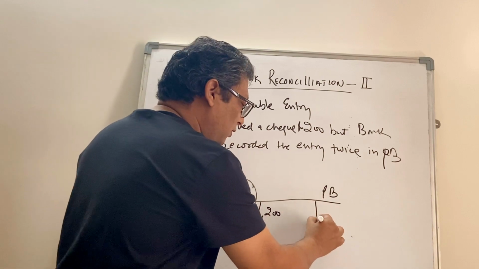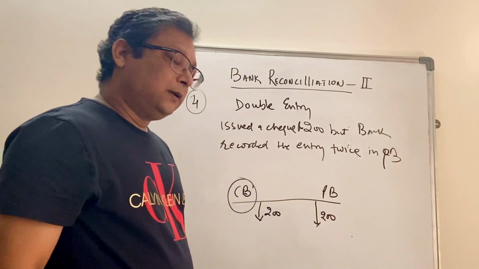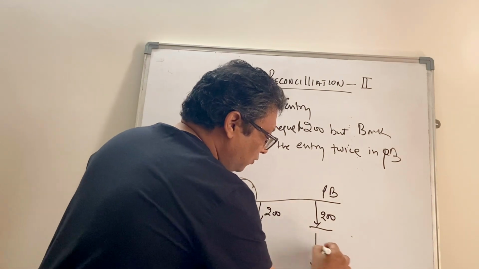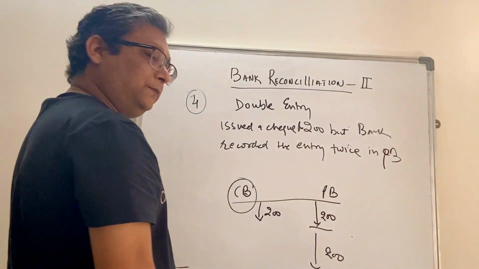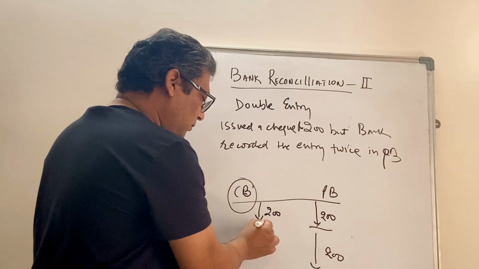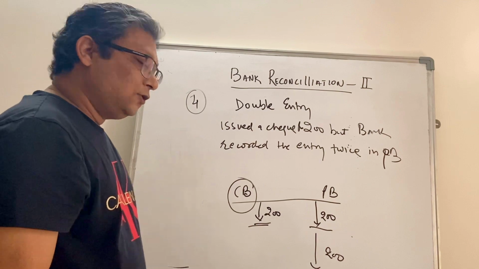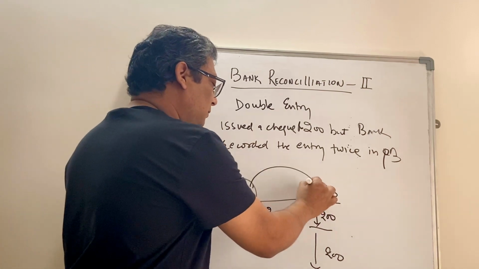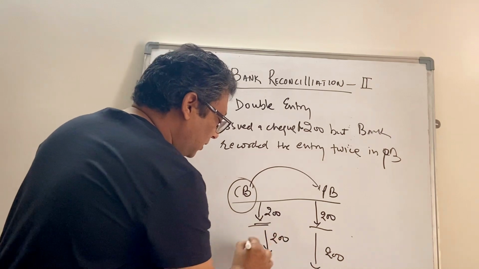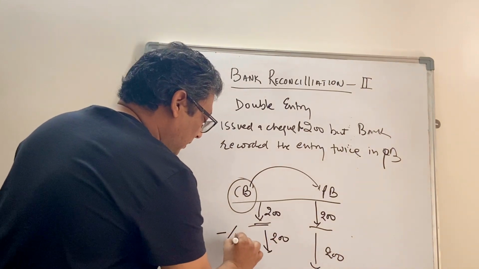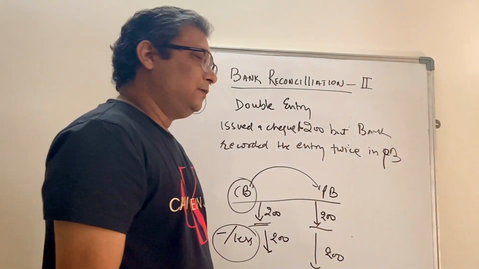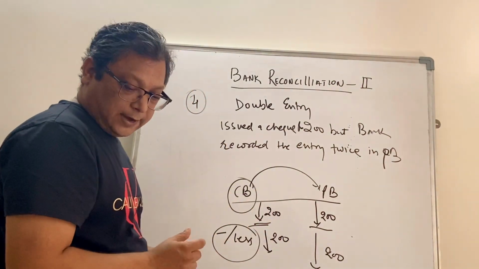The bank has also followed suit because that check has hit the bank for 200, but wrongly the bank has done another 200 rupees debit, which means they have reduced your balance, but the cash book remains as it is. So what you will do, you have to follow the passbook, and hence we will reduce the balance by 200, which will be shown as negative or less. Check issued recorded twice in passbook, right?